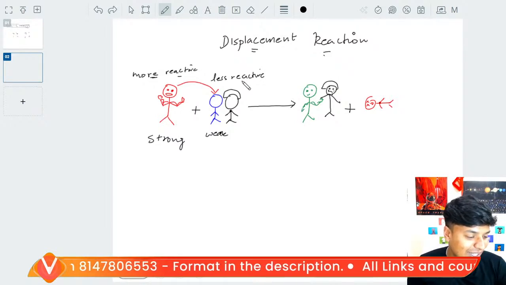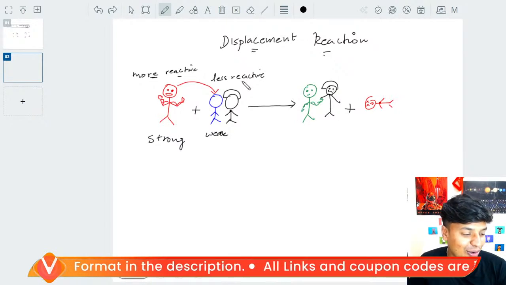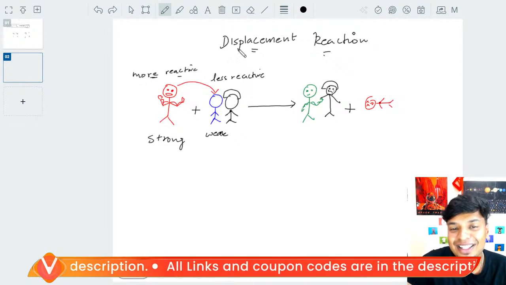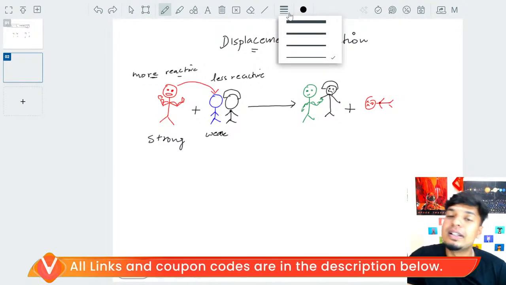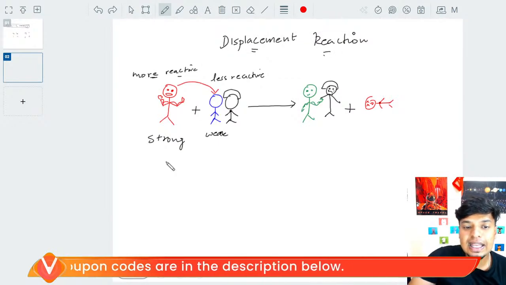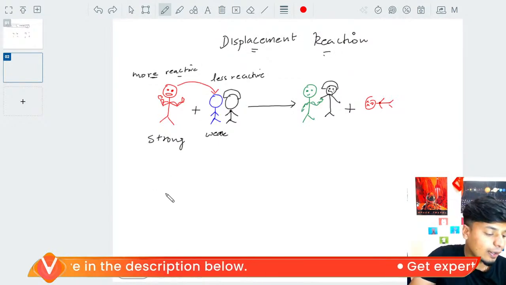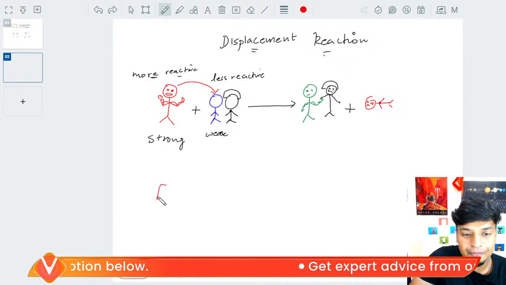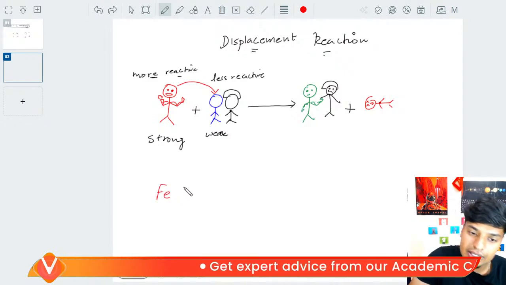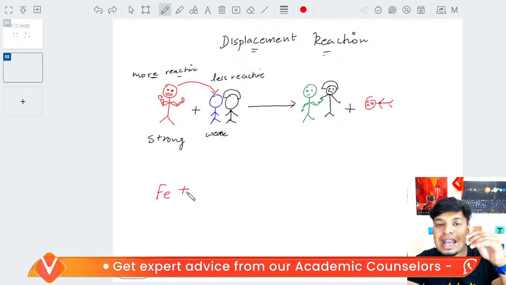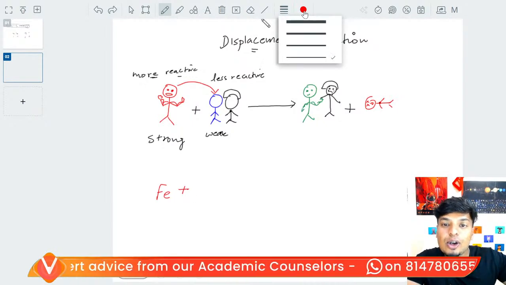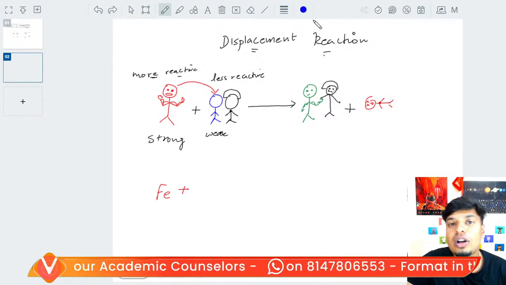Understood? Understood. You're the best drawer in the world. But how to put this in the formula, sir? Give us an example. Okay, let's take some iron particles. What is the formula of iron? Fe. Fe is iron. Okay, we are taking some iron and we are putting it in copper sulfate, a salt solution, right?